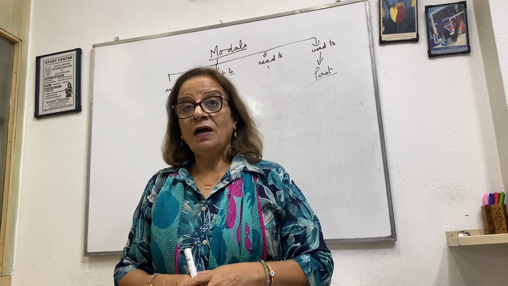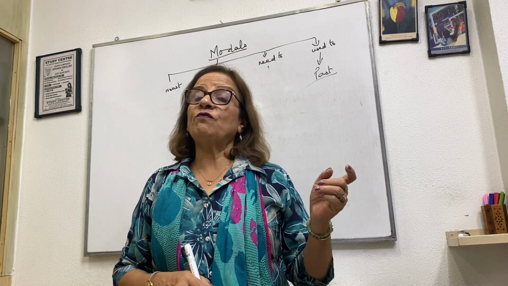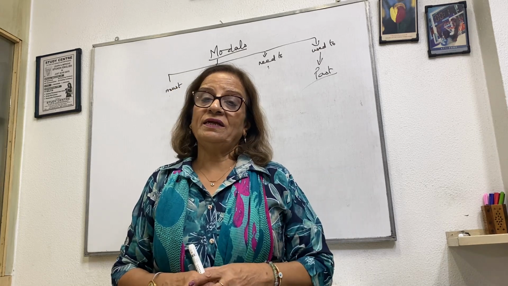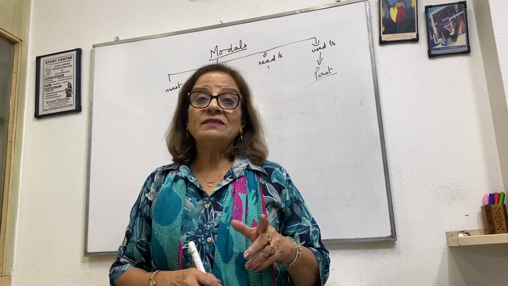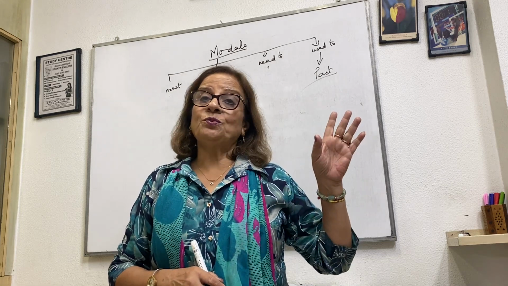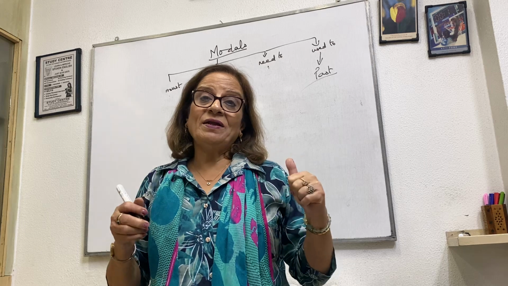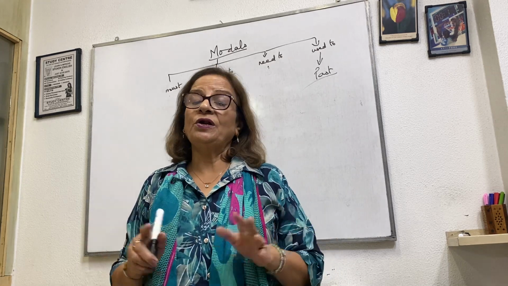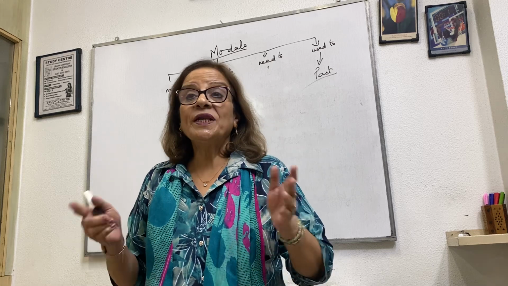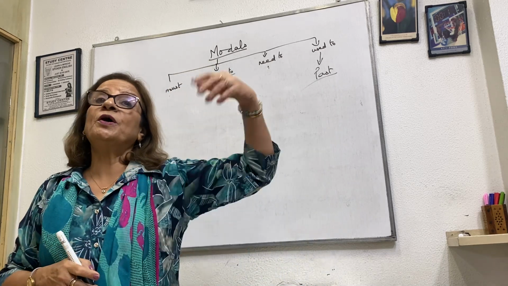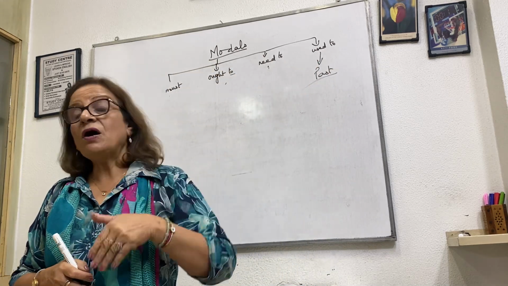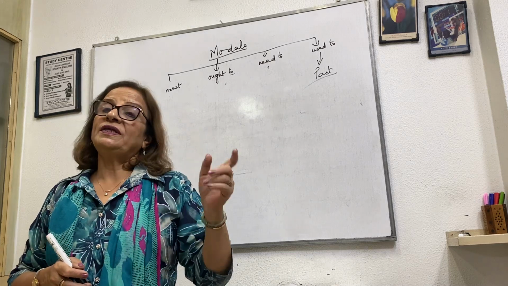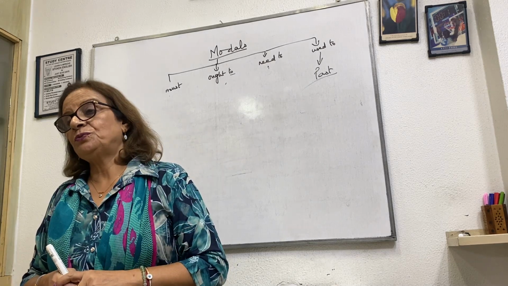For example, I used to walk 5 kilometers a day. That means in the past I used to walk. I had stamina, I was young, but it means now I don't or now I can't. So whenever you want to say something that you have done in the past, but now you are not able to do, then we use used to.